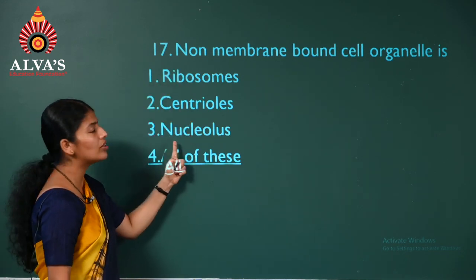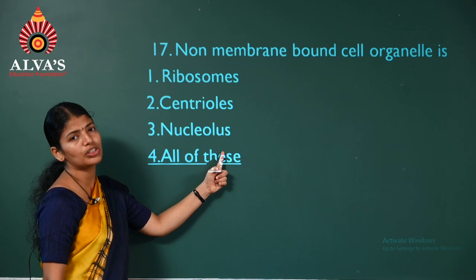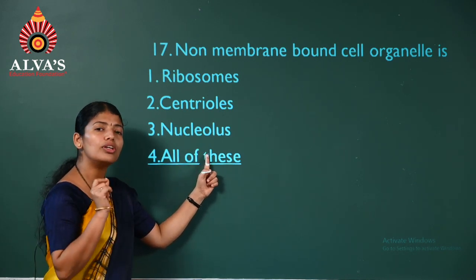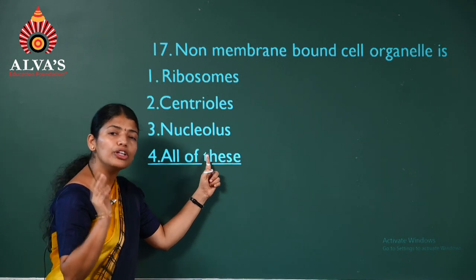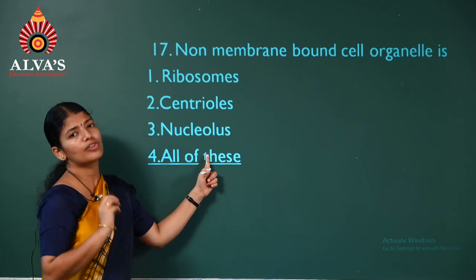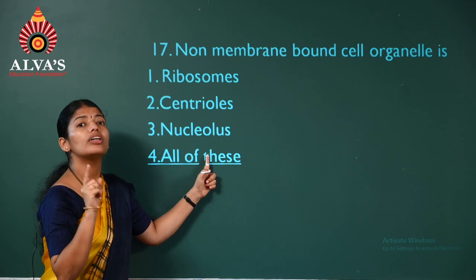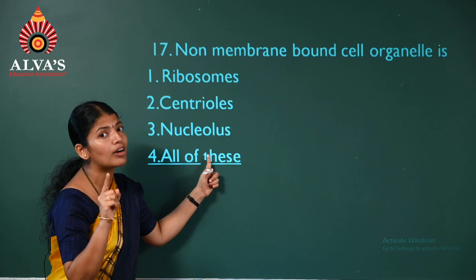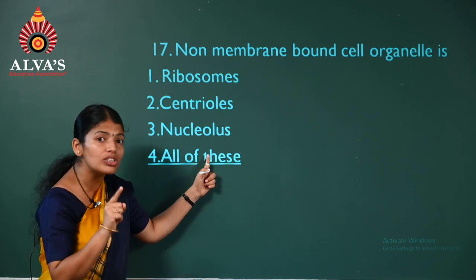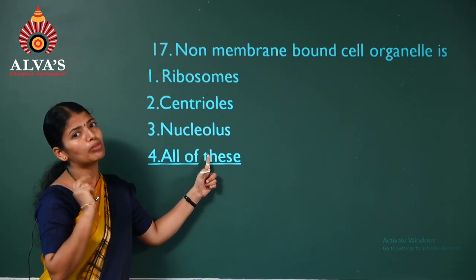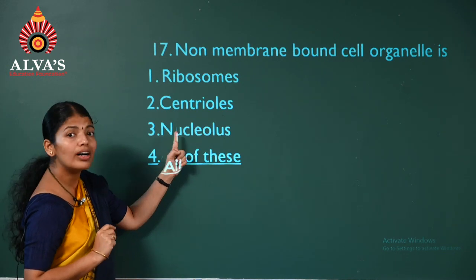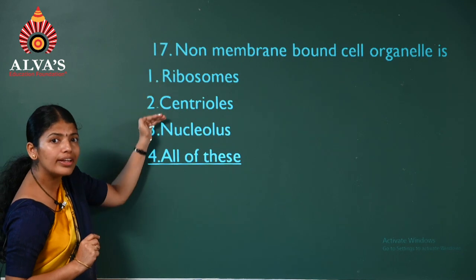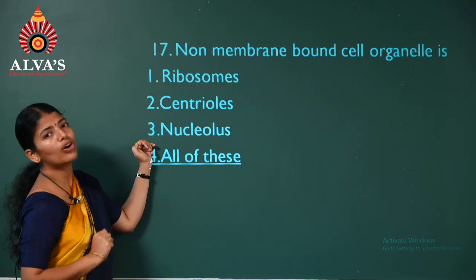Remember, coming to third, nucleolus. Is this membrane bound? No. Where is this nucleolus found? Within the nucleus, a dark staining structure which is not covered with the membrane. Remember, nucleolus is not covered with a membrane, but nucleus is covered with two membranes. So this is also a non-membrane bound structure. So all these are non-membrane bound organelles.